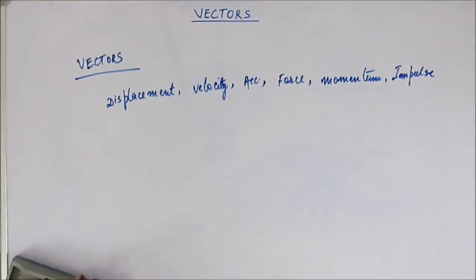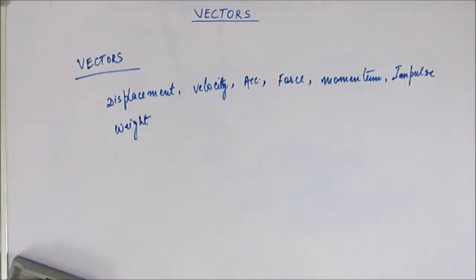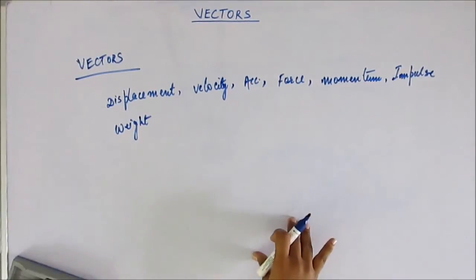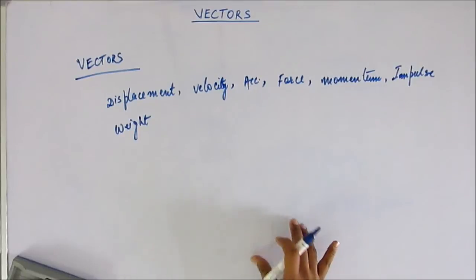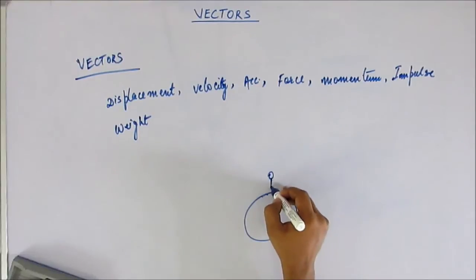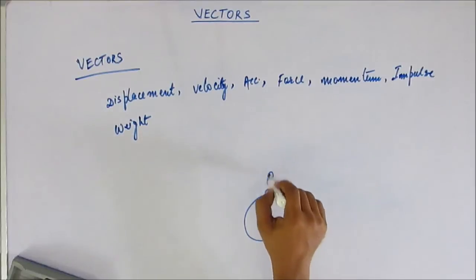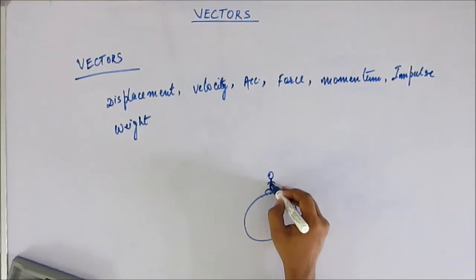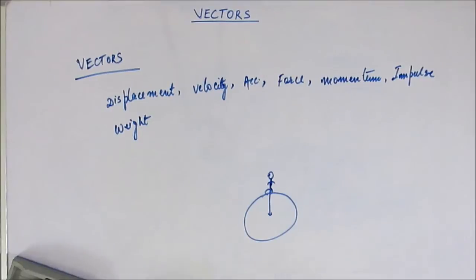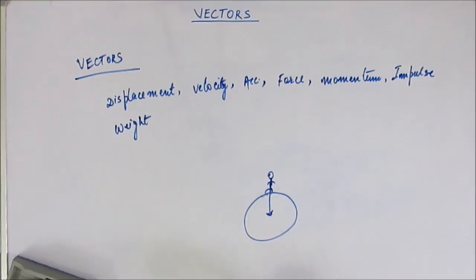Okay? Similarly, weight. Generally, weight is referred to as the force by gravity, the force by which Earth pulls us. If we are standing at the North Pole, the force is towards the center of the Earth. This is the direction of the force. This is actually weight. The weight that we feel is the force with which the Earth is pulling us, the force of gravity.